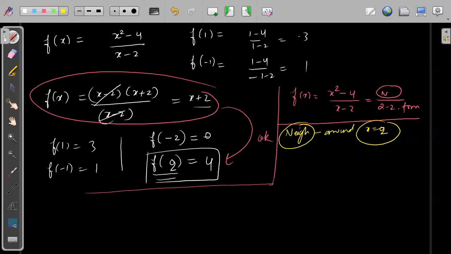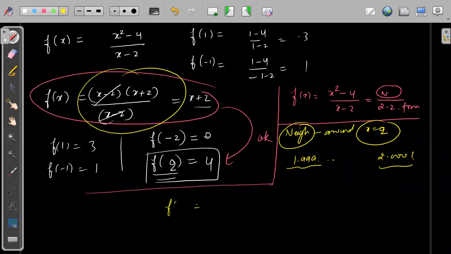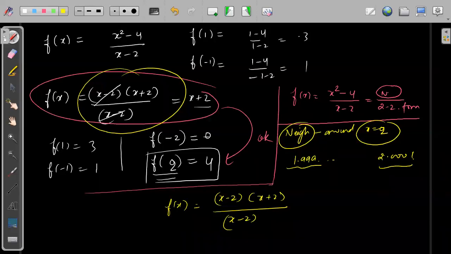So what we can take is that around x equals 2, x will take a value like 1.999 and so on, or x can take a value like 2.00001, right? Both points are not exactly equal to 2. Now I can use this part once again. I know f of x can be factorized as (x minus 2)(x plus 2) divided by (x minus 2). Now, when we are talking about the neighborhood,